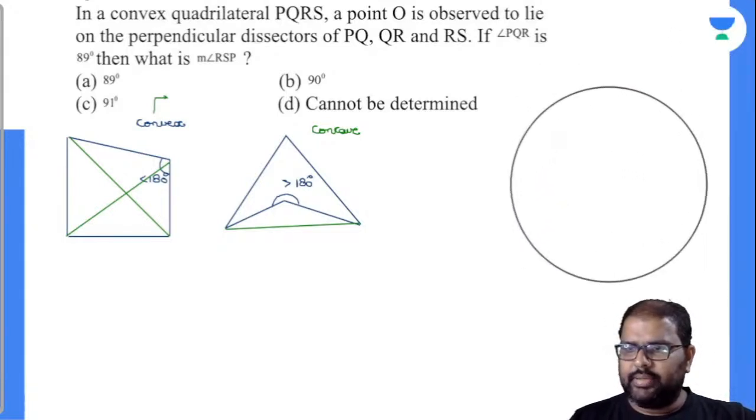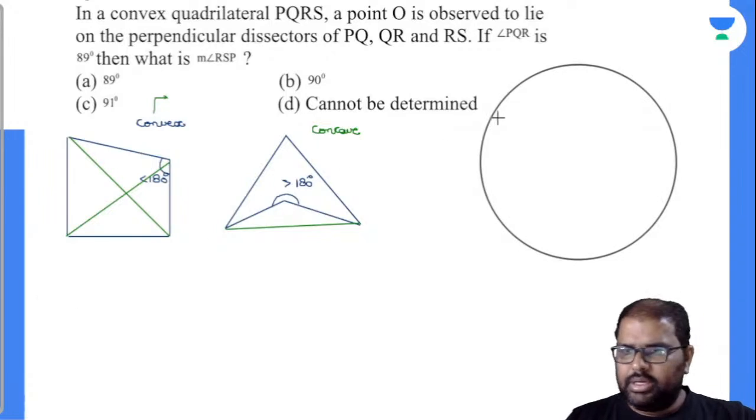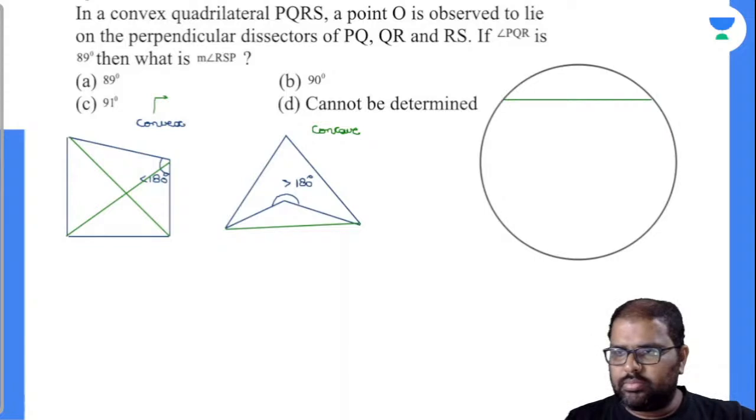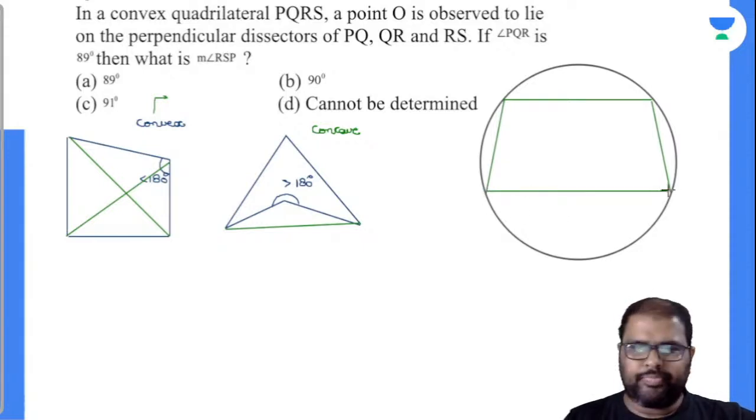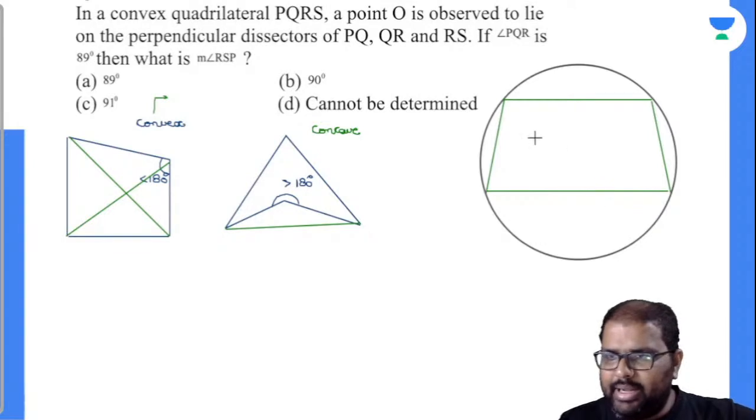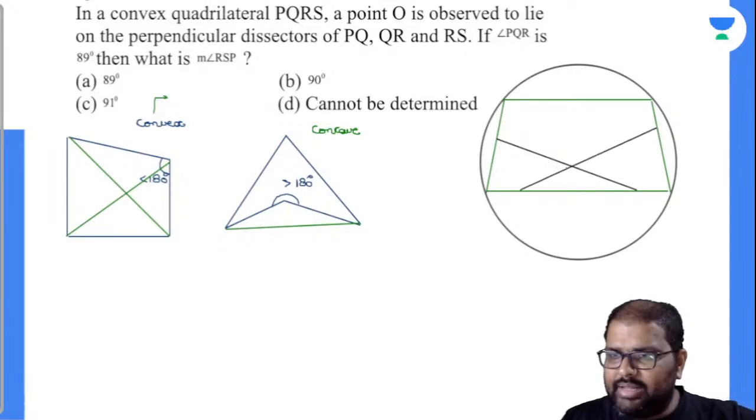Convex quadrilaterals can be taken as cyclic quadrilaterals. Suppose take this is a circle. See, taken this there. So O is a point. Now, perpendicular bisectors it's in. See here, this is the perpendicular bisector. It might end at vertex, it might not end at the vertex. Now this is a perpendicular bisector. Am I right or wrong?